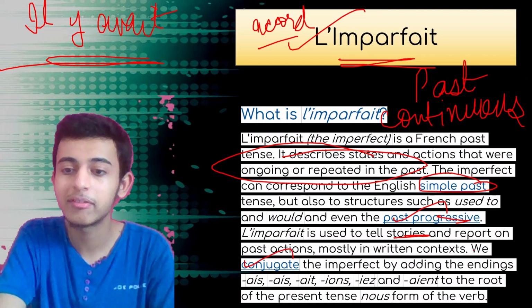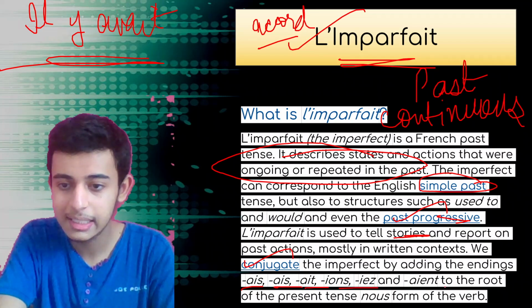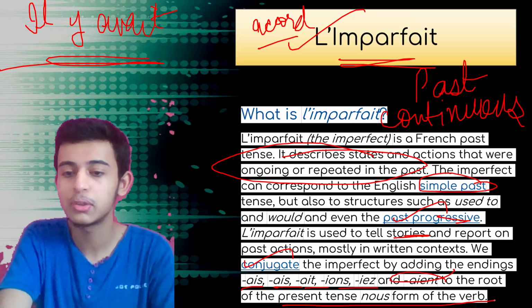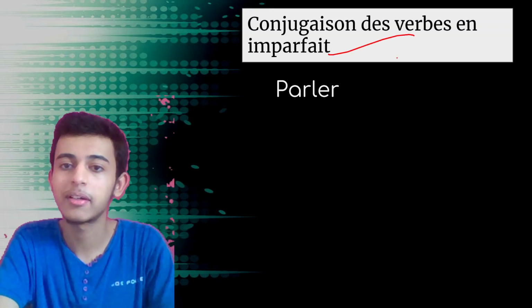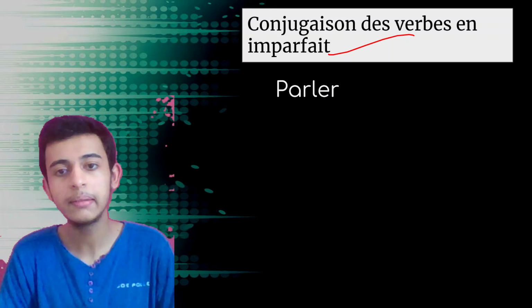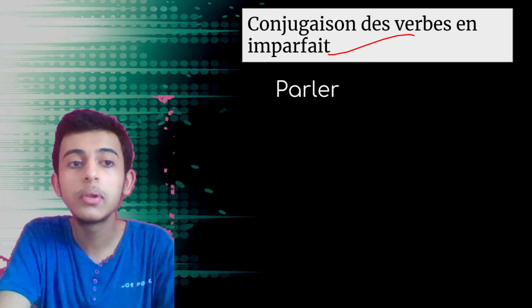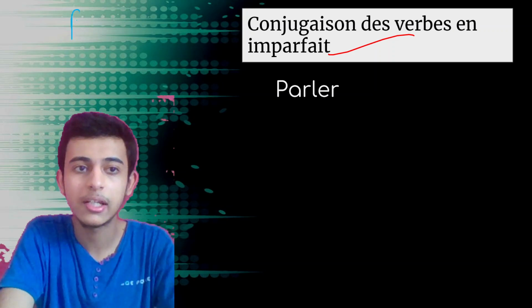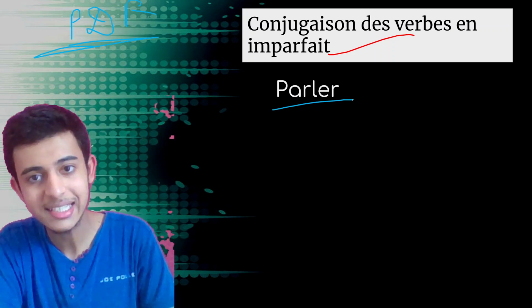We conjugate the imperfect by adding the endings AIS, AIS, AIT, IONS, IEZ, AIENT to the root of the present tense nous form of the verb. Let's understand that. Let me tell you how we can conjugate verbs in the imperfect. Let's do it quickly. Do download the PDF of this particular session from the description box. The free PDF is given to you in the description box.